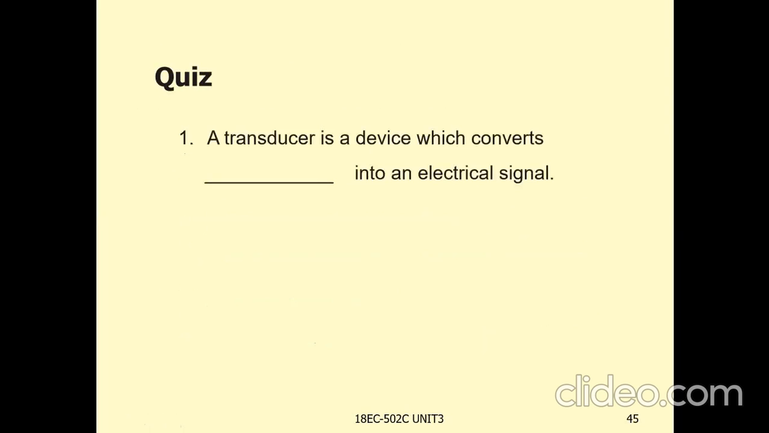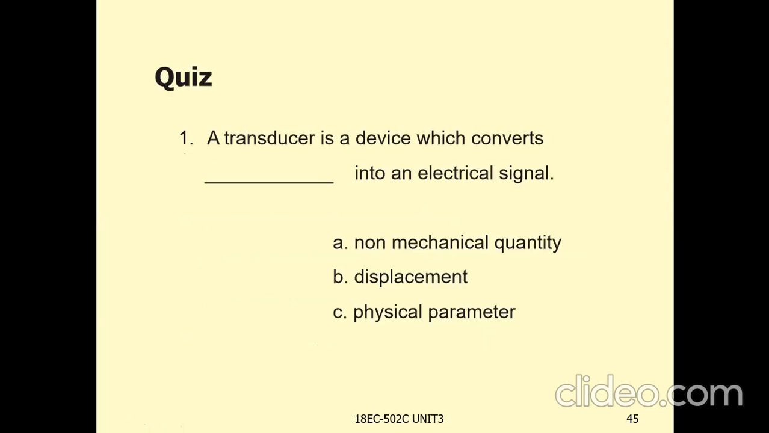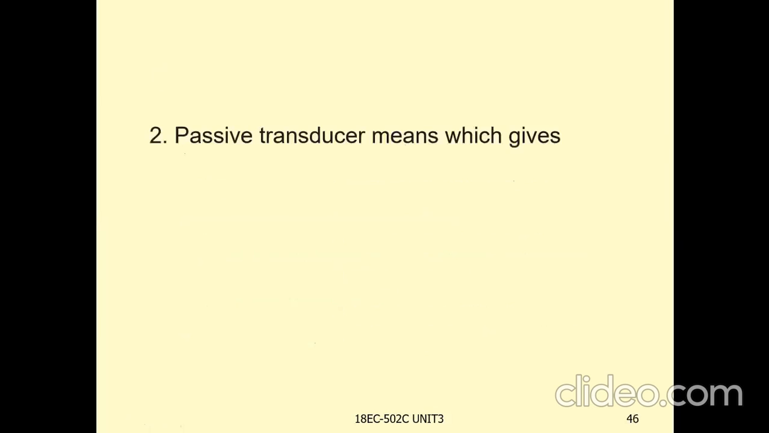A transducer is a device which converts dash into an electrical signal. Options: A, non-mechanical quantity; B, displacement; C, physical parameter; D, all of the above. A transducer is a device that converts any form of signal into an electrical signal. The answer is physical parameters into an electrical signal. Here, non-mechanical quantity and all of the above is also a right answer.